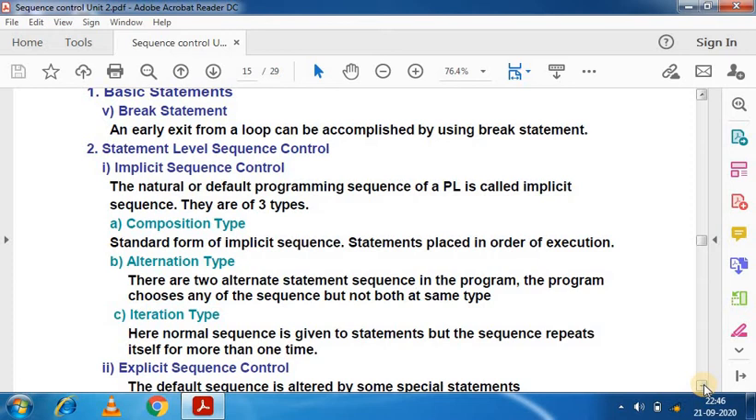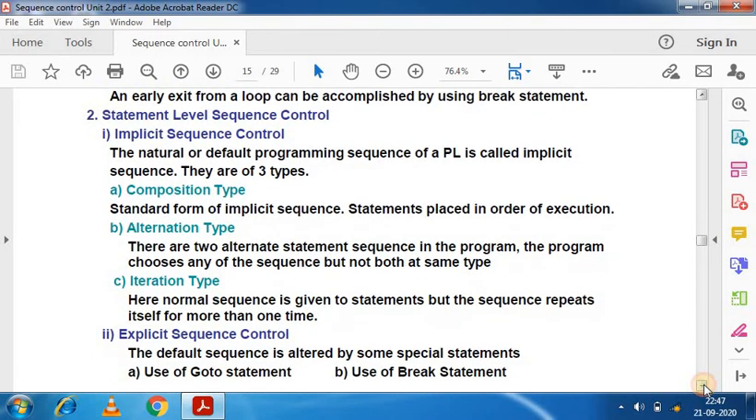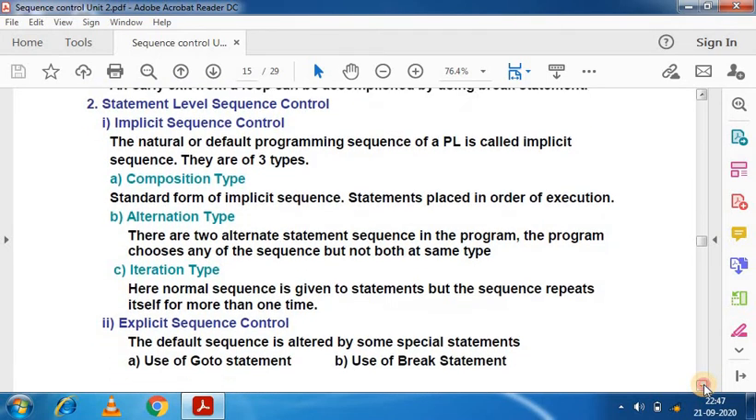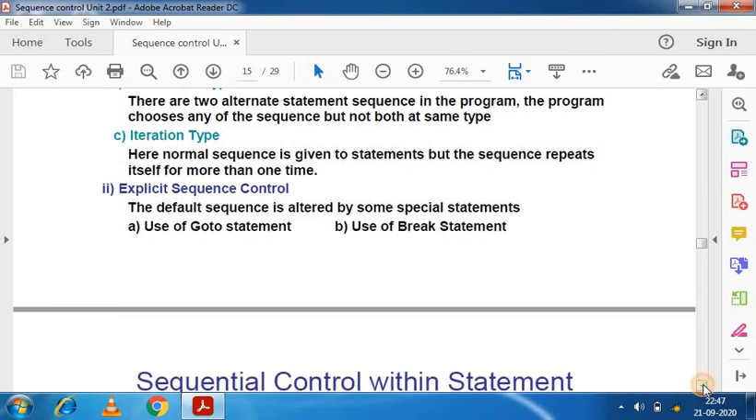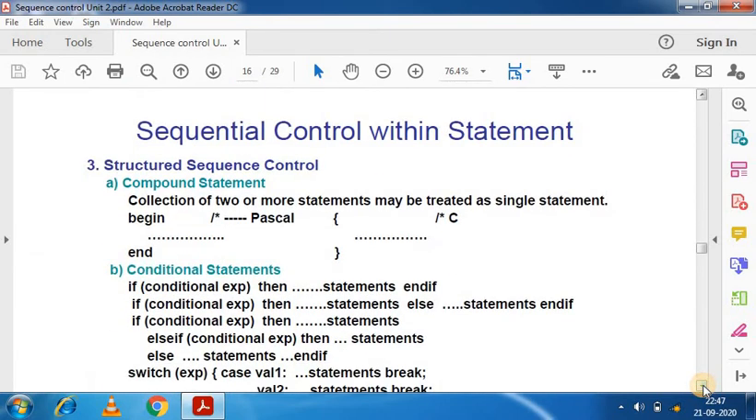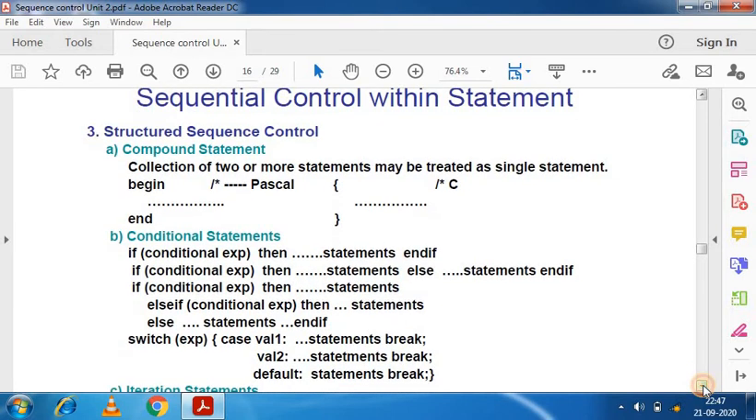So the complete sequence will be considered in this composition section, and an alternate section, alternate type, that is all about if else statement and the rest of it, and iteration, do while loop, that comes under the iteration type, and explicit sequence control, use of go to statement and use of break statement. These are the explicit sequence control. So this is the actual explanation of sequence control within statement.